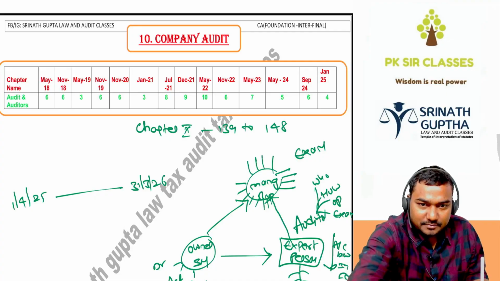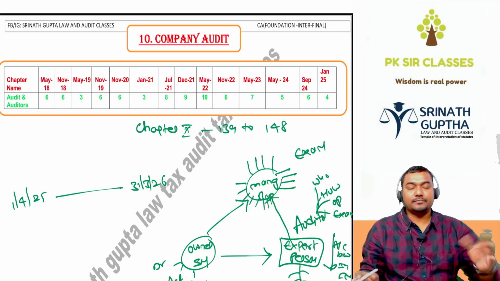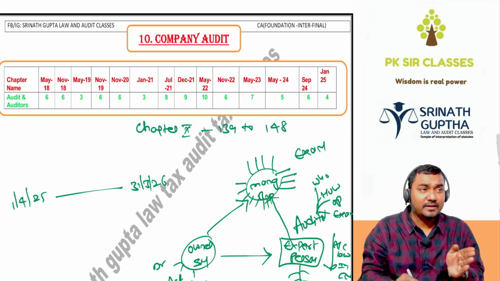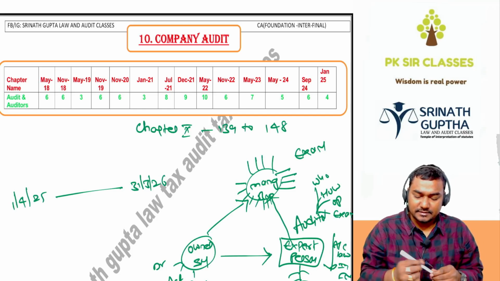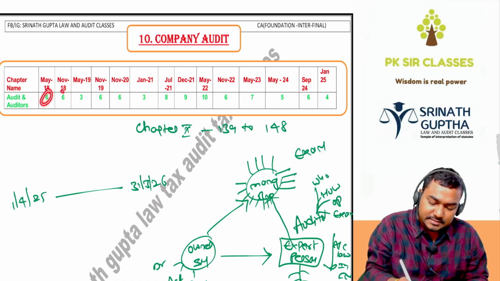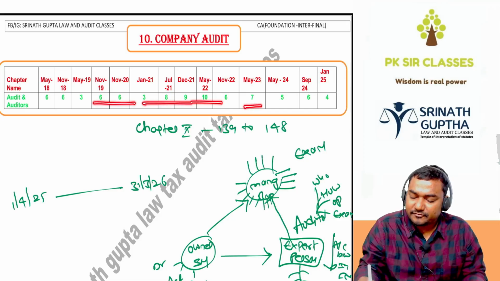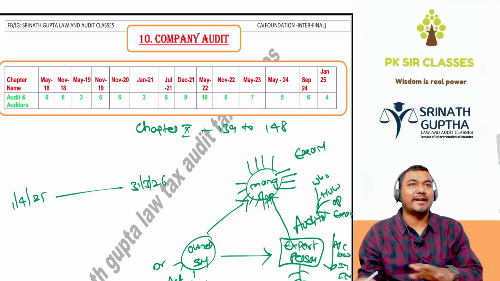Based on the previous exam questions, you can expect around 6 to 8 marks from this chapter. If you observe, a question is coming from this chapter in every attempt: 6 marks, 3 marks, 6 marks, 6 marks, 3 marks, 8 marks, 10 marks, 6, 7, 5, 4. So on average we can expect 6 marks from this chapter, and it is a mandatory question.